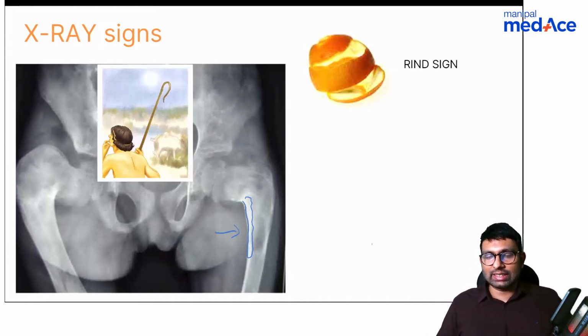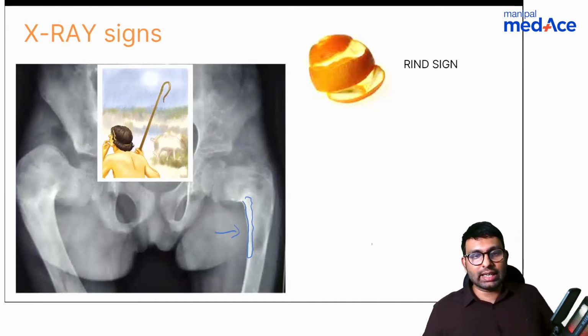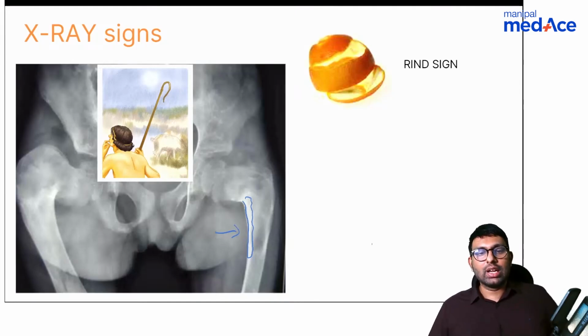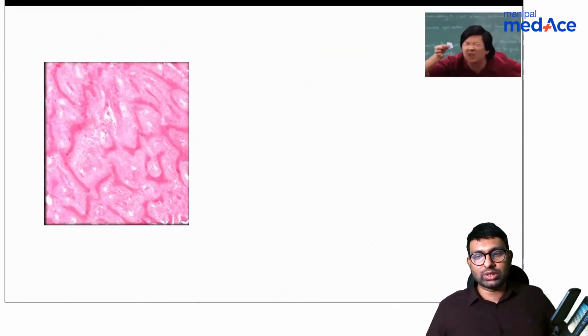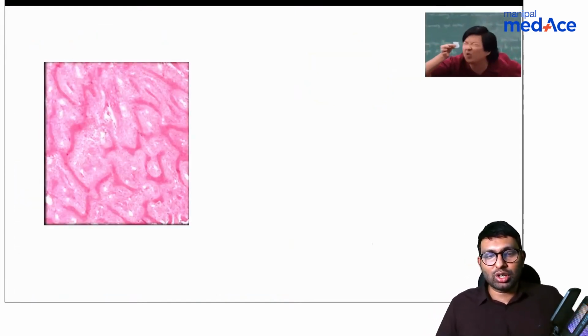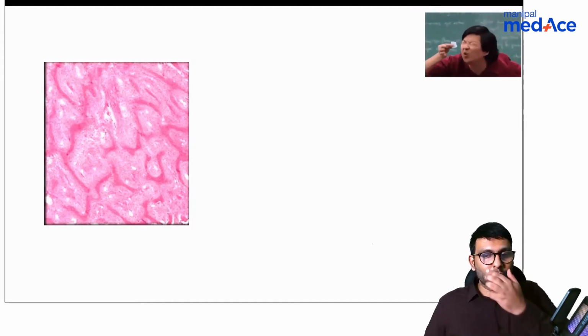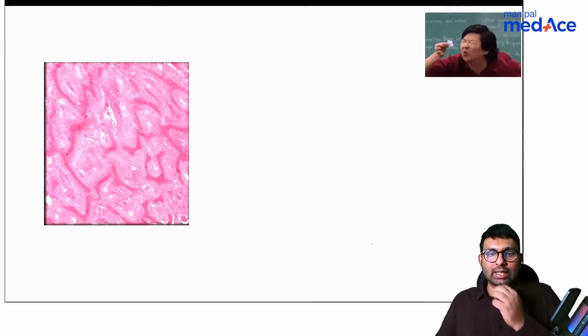Yes, Dr. Jain is right. It is a rind sign. One is the rind sign, and second one, as you all have told, is the Shepherd Crook deformity. So these are the two signs that we see. And what do we see in histology? What do we see in histology in case of fibrous dysplasia?